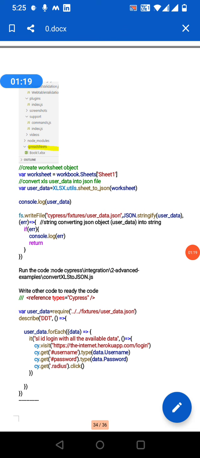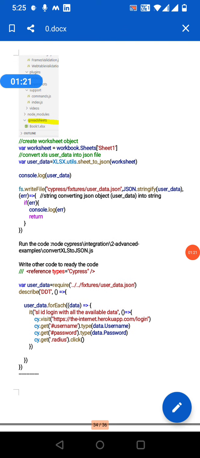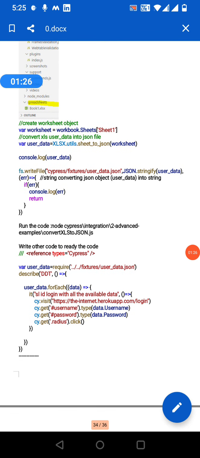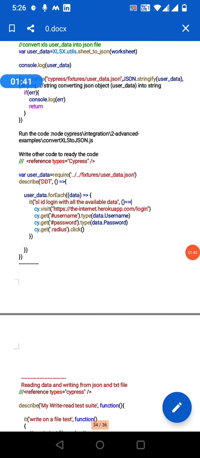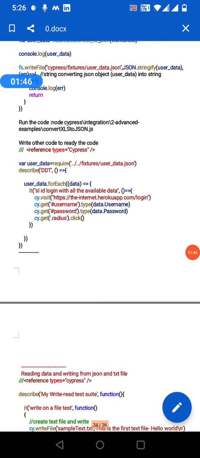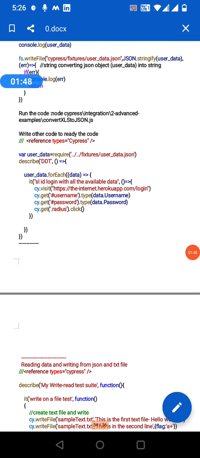Inside, give the worksheet. Console.log to check whether the data is loaded correctly and converted to JSON or not, and then write the file. We need to convert the JSON to a string. For that we have to give JSON.stringify of user data. To check whether any errors are there, give error. If any errors are there, they will show in the log file. Execute the code.